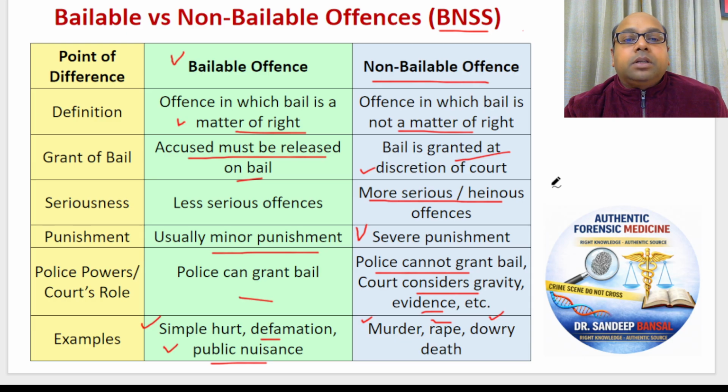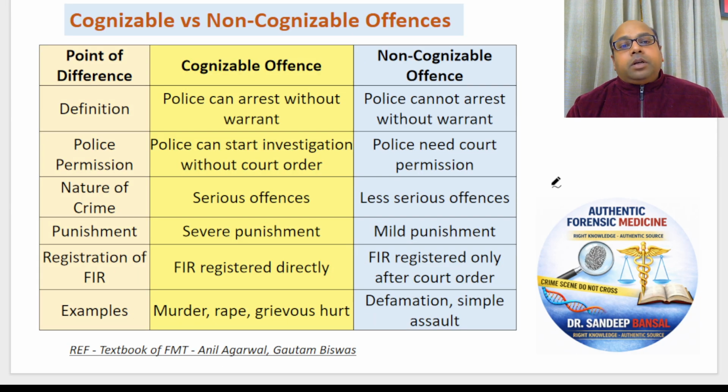Next, coming to the last topic for today, a very important question commonly comes in exams as a short note and is many times asked in Viva questions. Now, what are cognizable and non-cognizable offences, friends? Cognizable offences are those offences for which police can arrest a person without warrant. See, there are two types of offences here. Offences where the police can arrest without a warrant, or the police cannot arrest without a warrant.